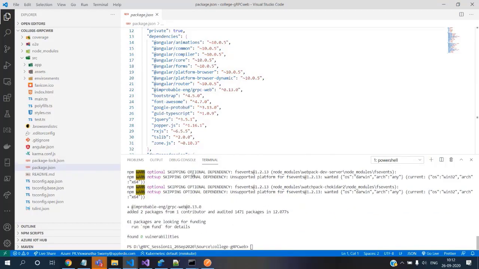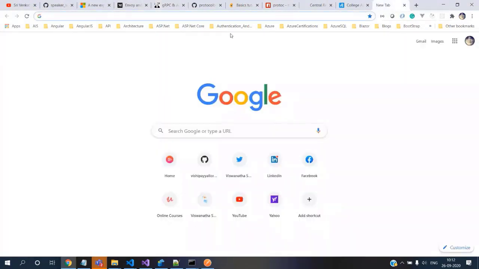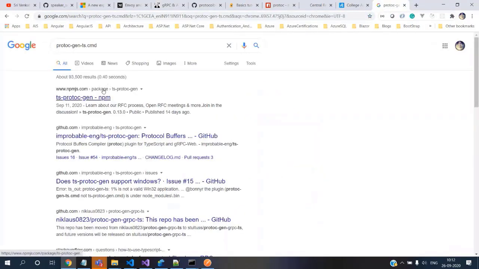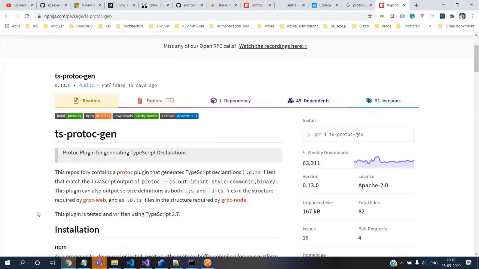We will probe something else and then we'll execute the main command. Let's go and see something known as protoc-gen-ts, this command. Okay, so that's this guy. Let's spend one quick minute. This repository contains the protoc plugin that generates the TypeScript declarations, the typings .d.ts, that match the JavaScript output.